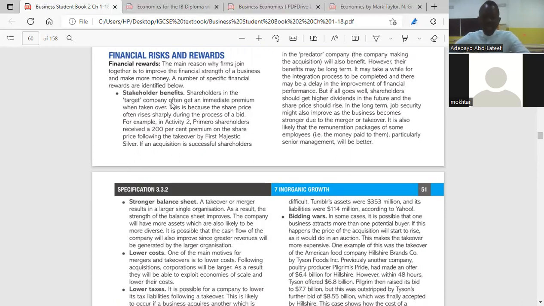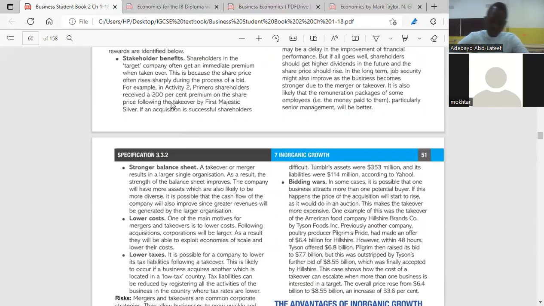Two, stronger balance sheets. With integration, the new company will have more assets and also the cash flow will improve. Another advantage or another financial reward that a business